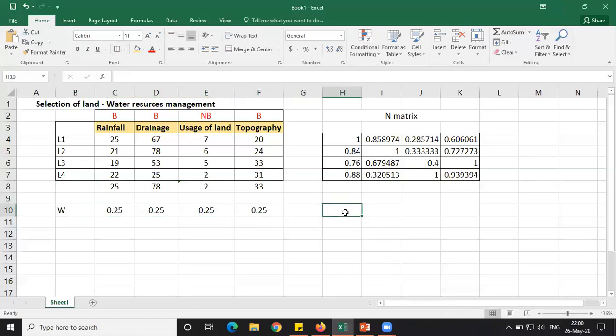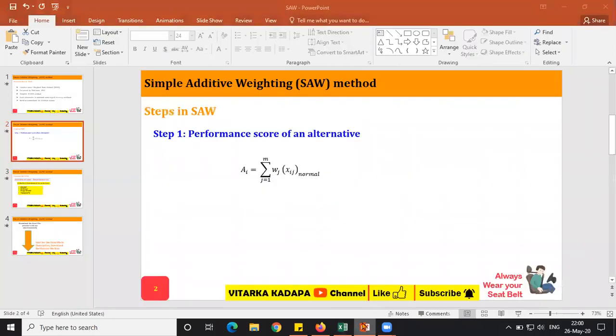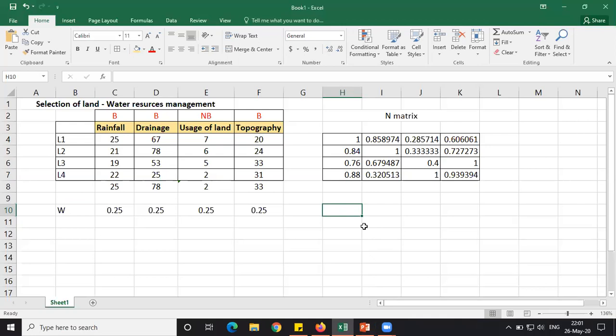You can apply the AHP method or the entropy method also, but for a change, in this problem I am trying to apply equal weights. So with the equal weights, next I have to multiply the weight by that Xij normal value. So I simply take this cell, press F4, since that cell has to be locked.